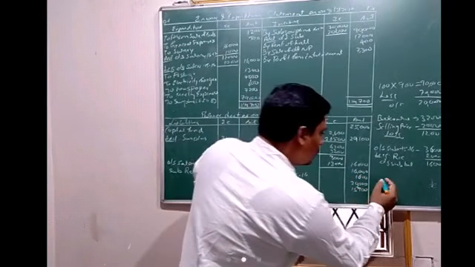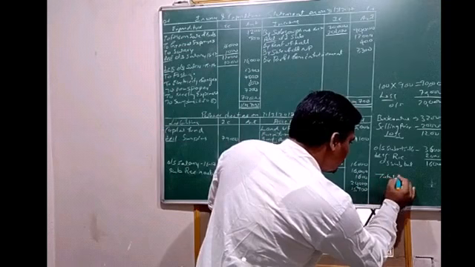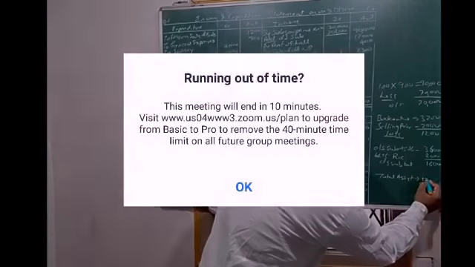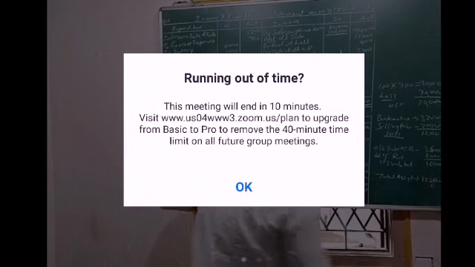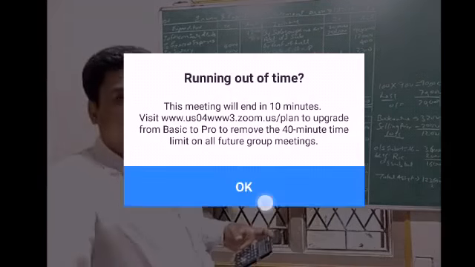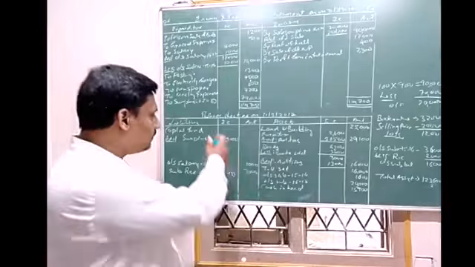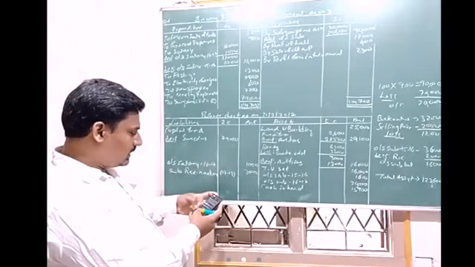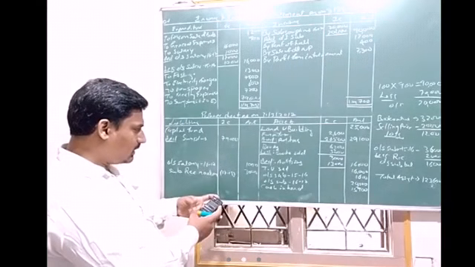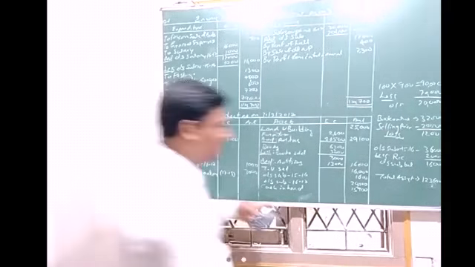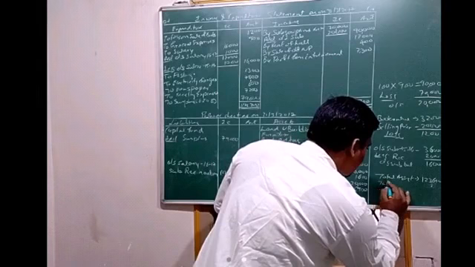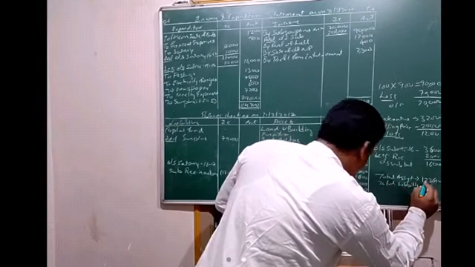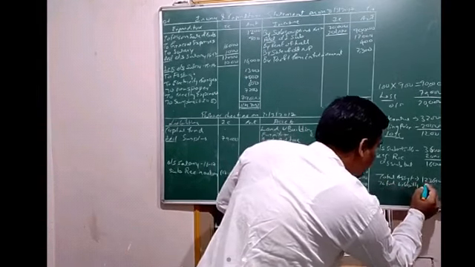So total assets were 1,23,600. Then liability side total: 79,000 plus 3,000 plus 1,000, that is 83,000. So total liability 83,000.